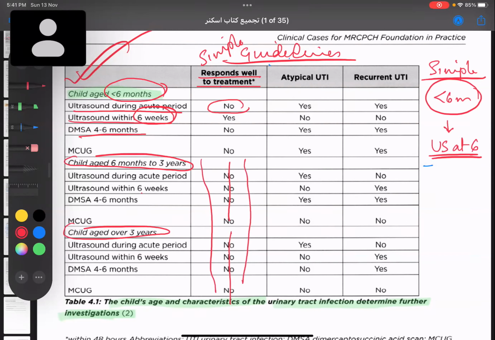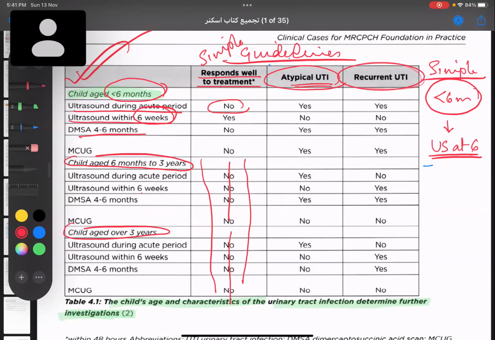Okay. Now, if the child has atypical UTI, by atypical UTI, we mean that if it is caused by atypical organisms, or if the child does not respond to any kind of treatment within 48 hours, in that case, we'll call it atypical UTI. If you see the investigation of atypical UTI and recurrent UTI are same in less than 6 months of age. What is that?